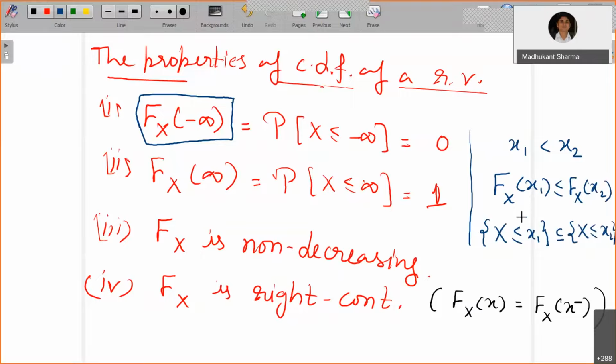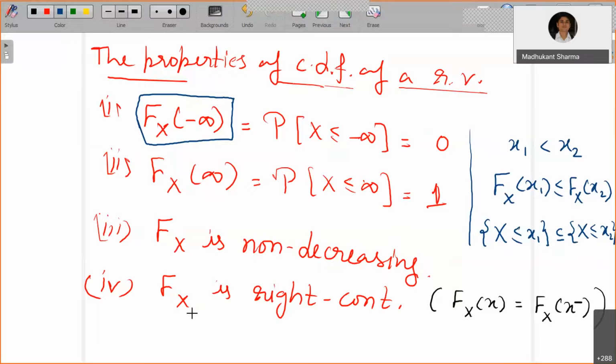You can also refer to the result that the probability function is non-decreasing. So the probability of X less than or equal to x2 certainly covers more area than the previous one.